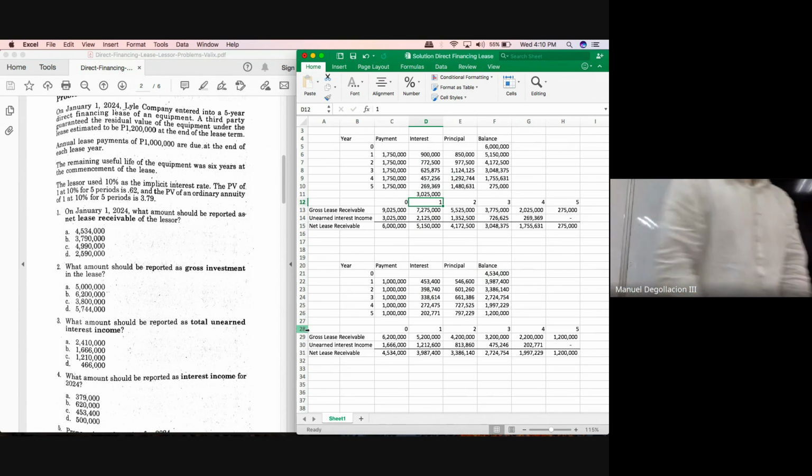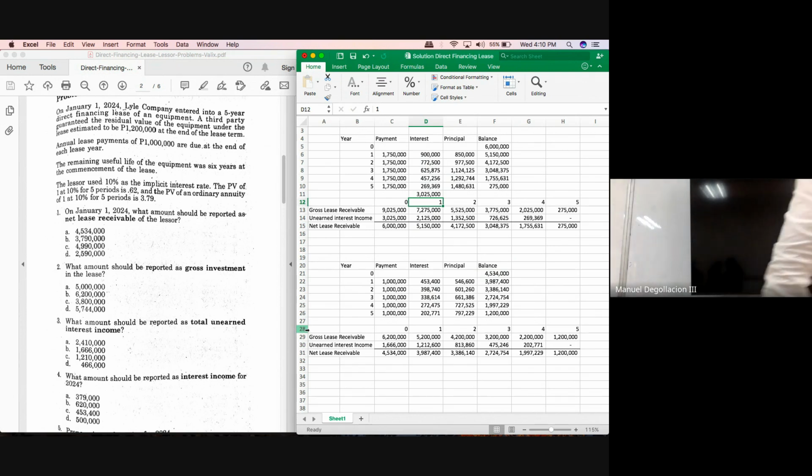Let's use our alternative solution. On year 0, gross receivable was 6,200,000, and this was 4,534,000.